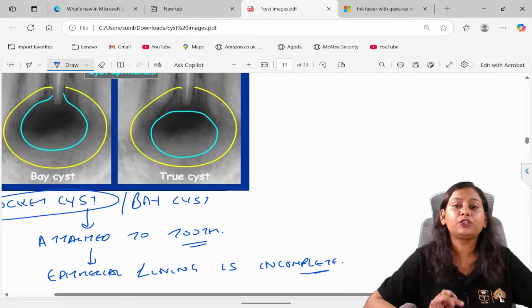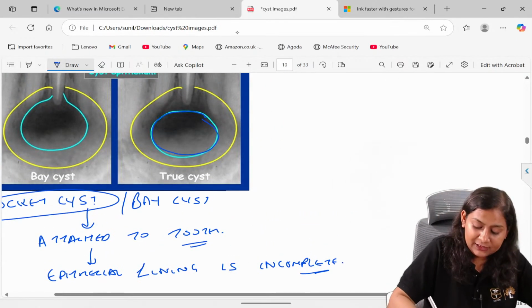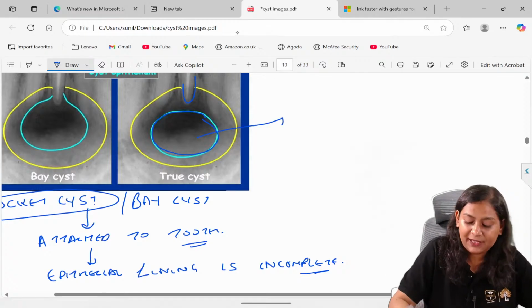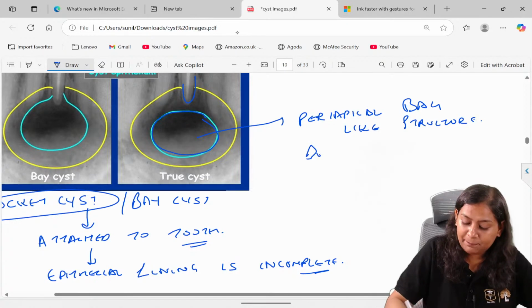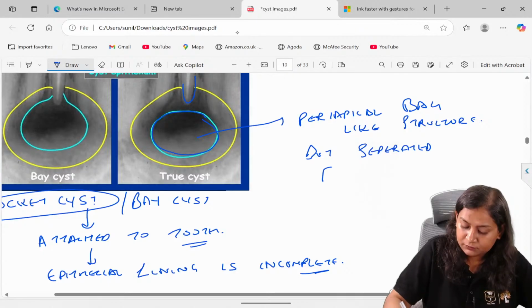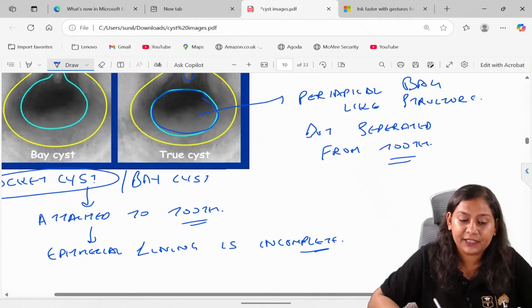Now the true cyst is not attached. It is a periapical bag-like structure, but separated from the tooth.